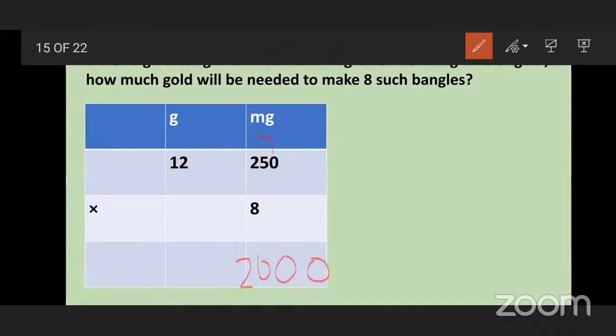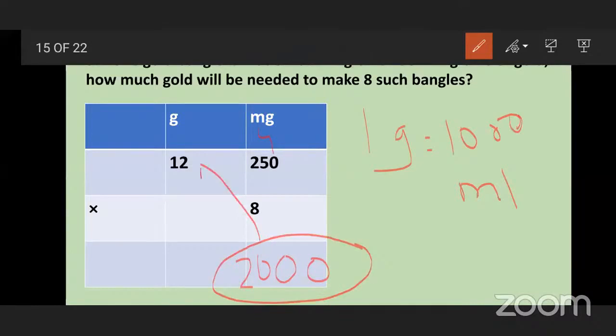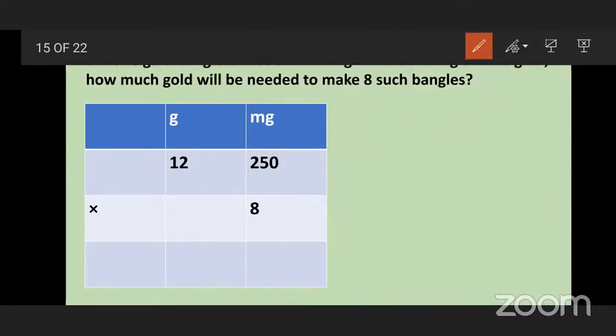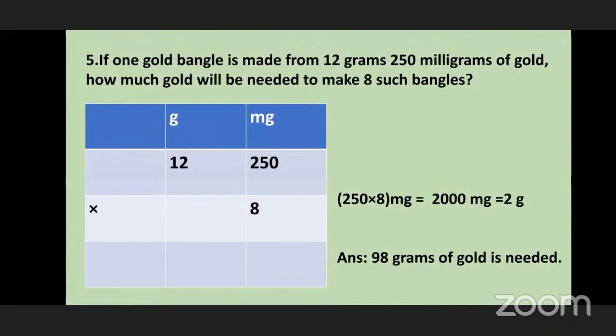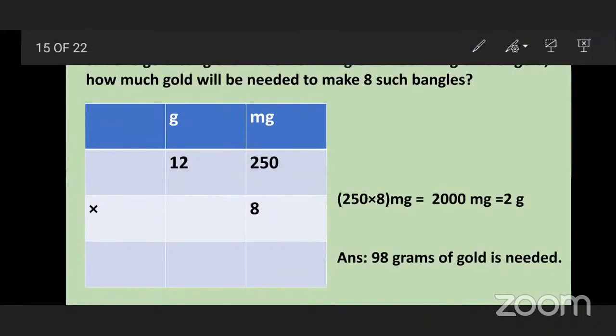Okay. Now see students, 1 gram means 1000 milligrams. Okay, 1 gram means what? 1000 milligrams. So here we got 2000. That we have to convert into grams now. So we got here 2000, that means 2 we have to carry here.